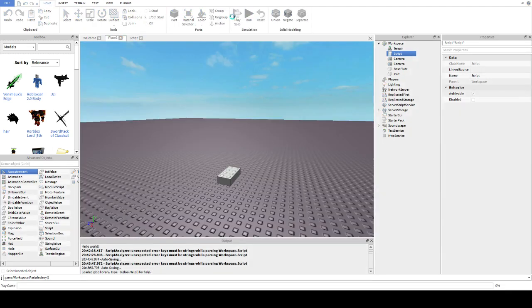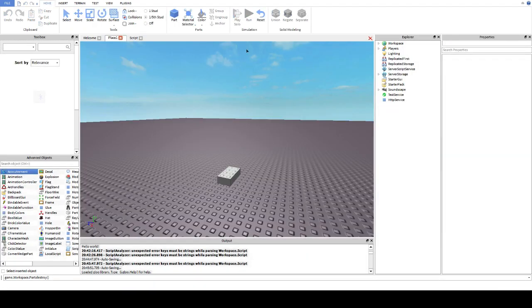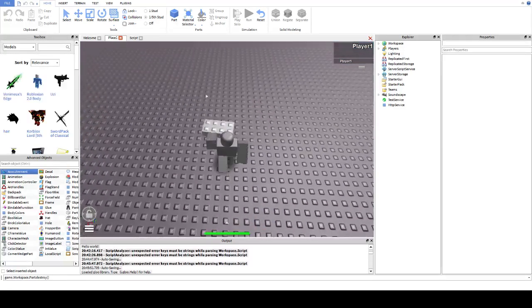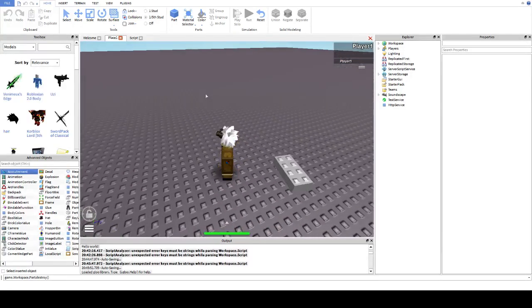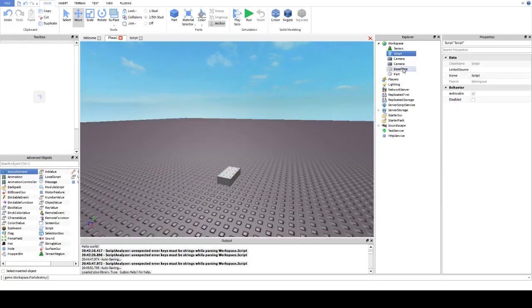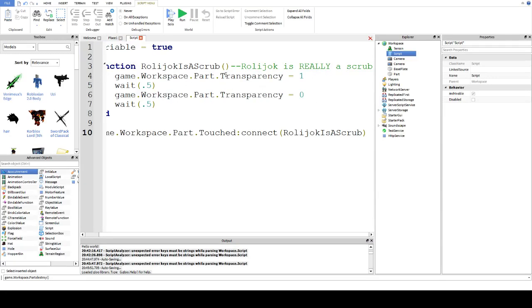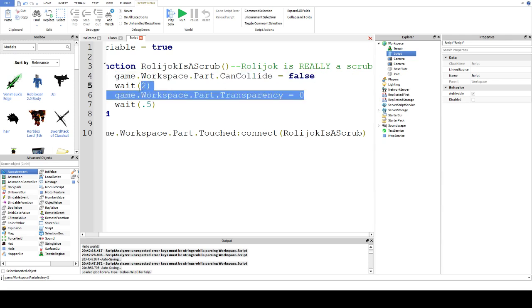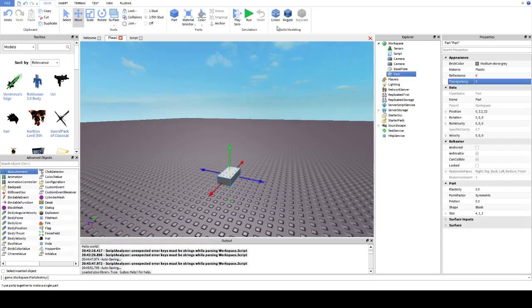So if you click Play Solo to get your character in the game, there you go. Now I have something that might be useful. For example, you can change this, so that instead of changing the transparency, you change the CanCollide property, set it to false, oops, wait a bit, and then you set it to true again. You now have what is basically a very simple door.